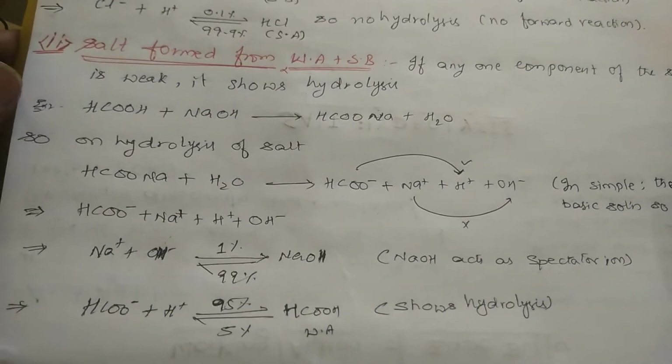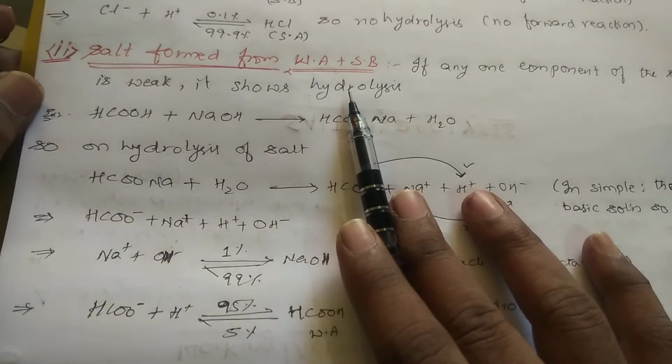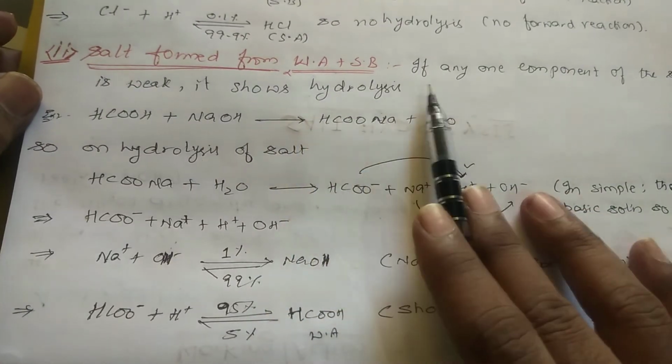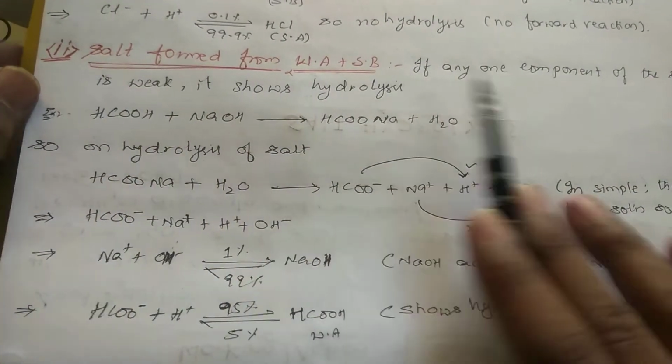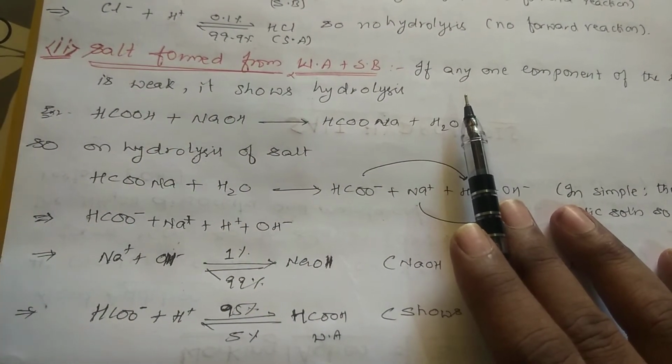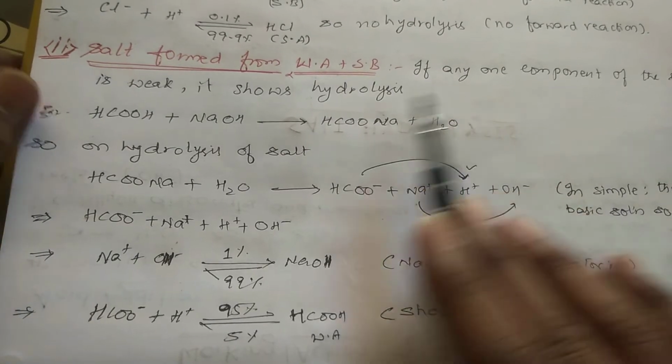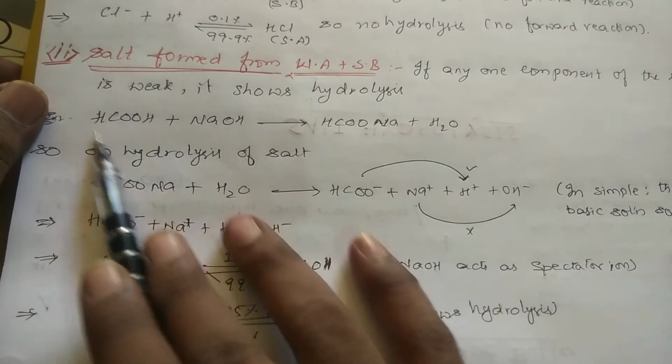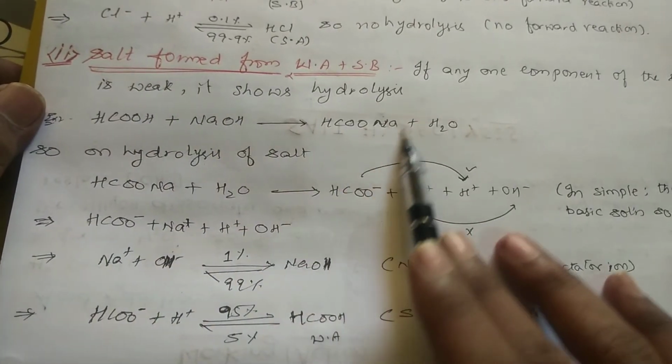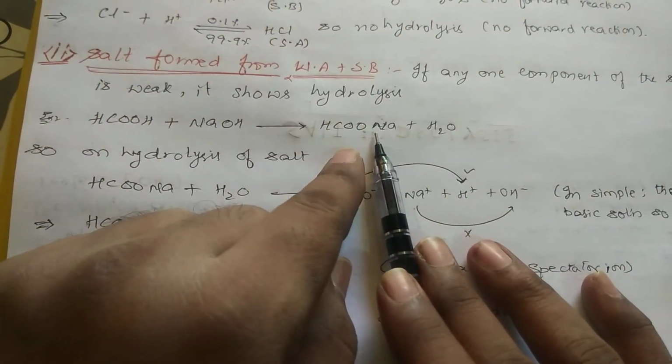Okay, salt formed from weak acid plus weak base. If any one component of the salt is weak, it shows hydrolysis. See, the weak component is showing hydrolysis, not the strong component. Let us see now. I am taking a weak acid, HCOOH, plus NaOH. So you are getting the salt. And this salt I am subjecting to hydrolysis.